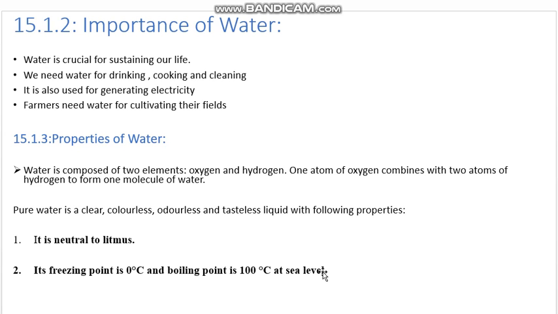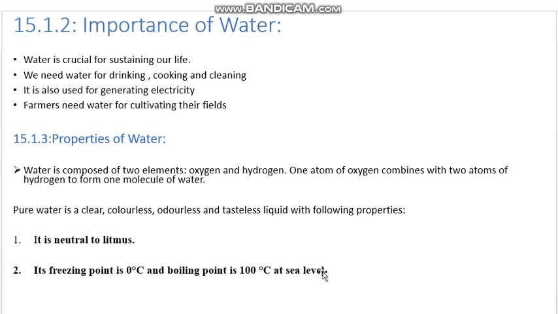Another point is the properties of water. What properties does water have? Water is composed of two elements, oxygen and hydrogen. One atom of oxygen combines with two atoms of hydrogen to form one molecule of water. When two atoms of hydrogen combine with one atom of oxygen, they form a molecule of water by means of a covalent bond.